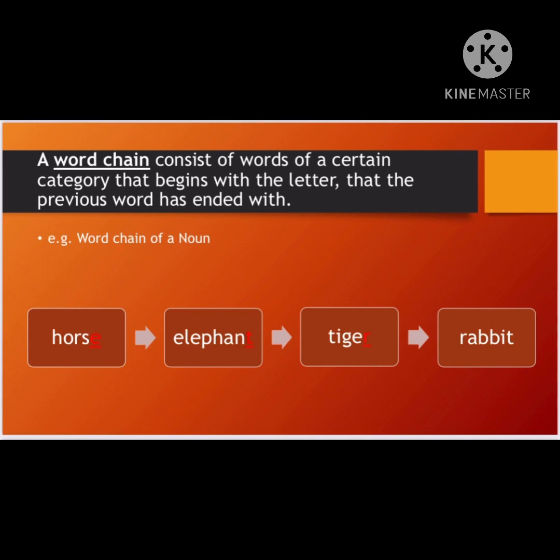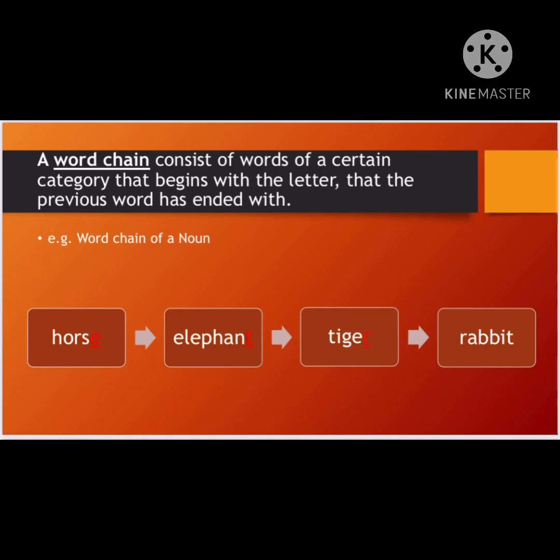The rule which we'll implement while doing this grammar topic is that a word chain always begins with the previous word's last letter.